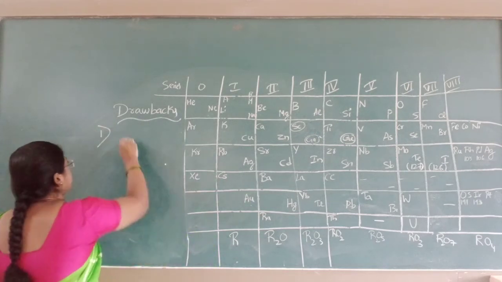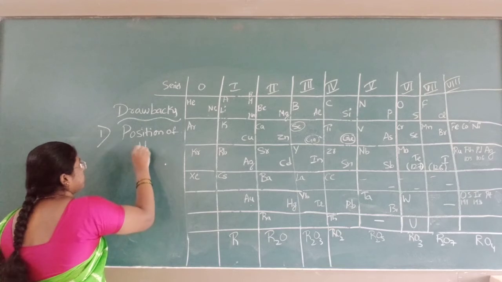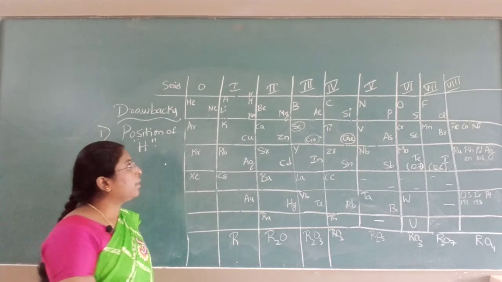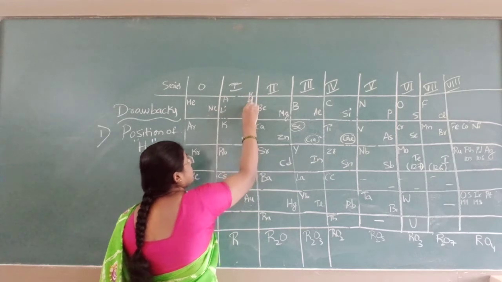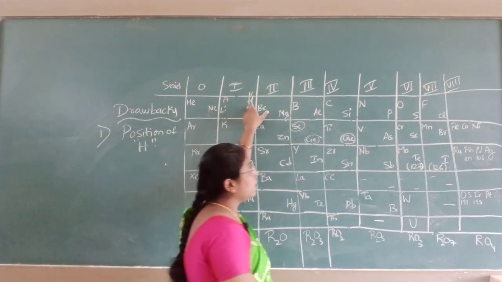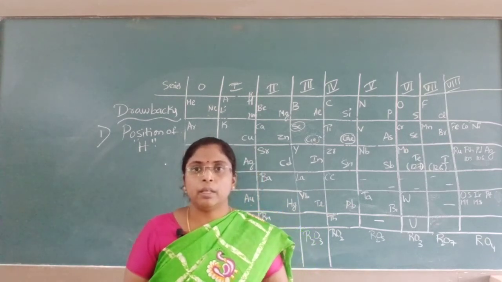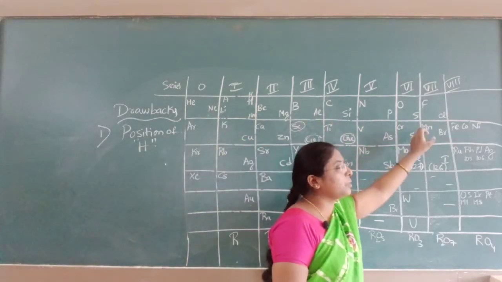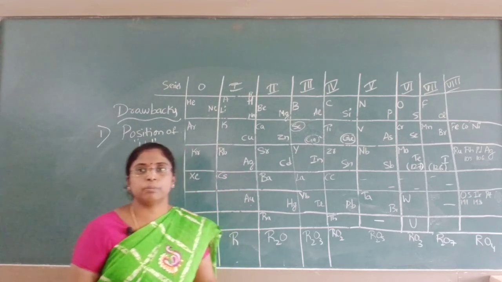Hydrogen. First drawback is the position of hydrogen. Where should hydrogen be placed? Hydrogen is placed in the first group. But hydrogen is showing the properties of the 7th halogen group also, because hydrogen is a non-metal. It is showing the properties of the first group as well as the properties of the 7th group. When an element shows the properties of both groups, first and 7th, they should be placed here.